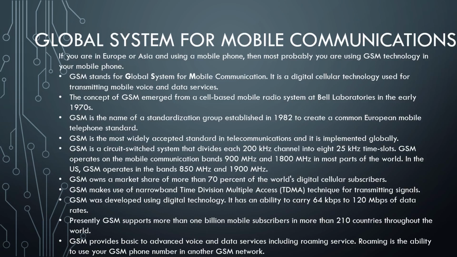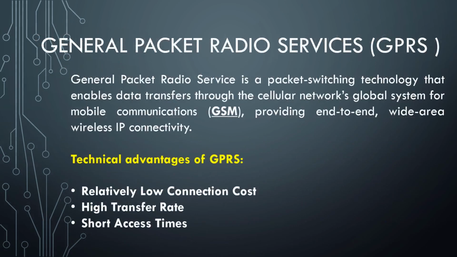Then next, GPRS, that is General Packet Radio Services. GPRS is a packet oriented mobile data service. We have already discussed packet switching and circuit switching. GPRS is based on packet switching technology. It is a packet oriented mobile data standard, and we use it for both 2G as well as 3G cellular communication.